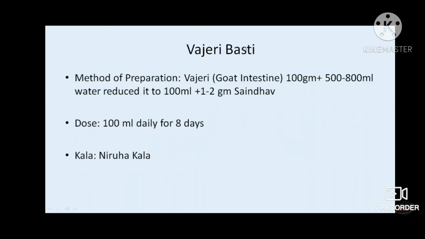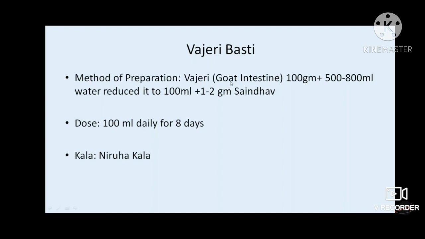Then when it comes to Panchakarma, there is a unique use of Vajeri Basti. Vajeri is prepared from goat intestine. The concept behind using it is Sarvada Sarva Bhavanam Samanyam Buddhi Karanam.